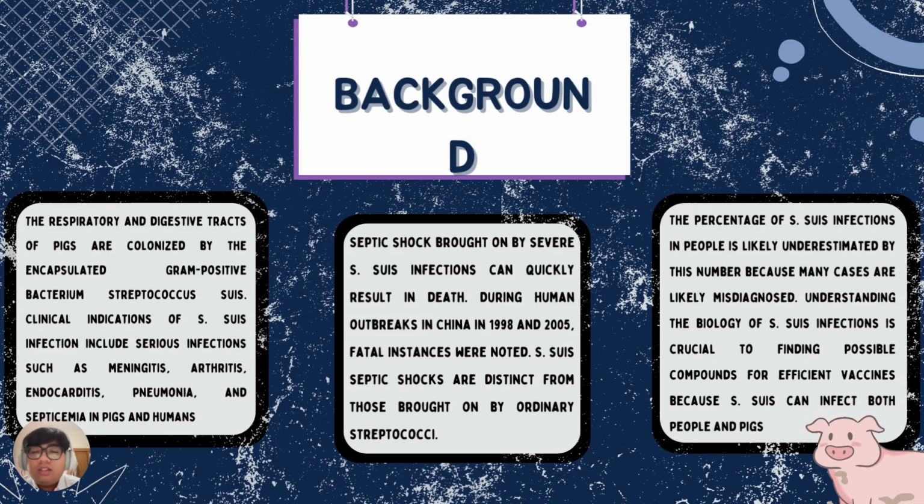Approximately 1,600 cases of Streptococcus suis infection in humans have been documented in more than 30 countries or regions since the pathogen's discovery. The percentage of Streptococcus suis infection in people is likely underestimated by this number because many cases are likely misdiagnosed. Understanding the biology of Streptococcus suis infection is crucial to finding possible compounds for an efficient vaccine because Streptococcus suis can infect both people and pigs. Next slide.